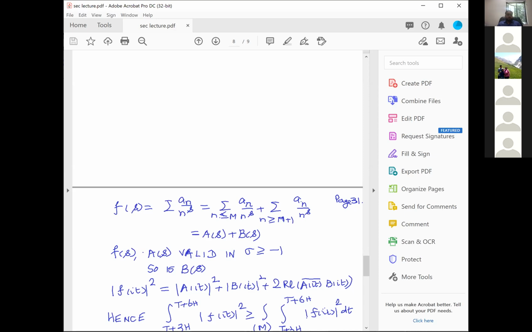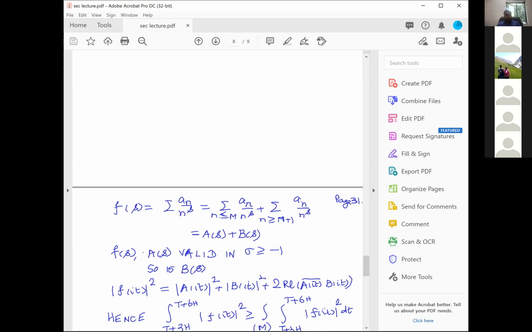Not by this formula, summation an by n power s, n bigger than or equal to m plus n, because this particular formula may not even converge. But as you define Bs to be fs minus As, therefore Bs also exists to the right of -1. Because fs exists, As exists, and therefore Bs also exists to the right of -1.